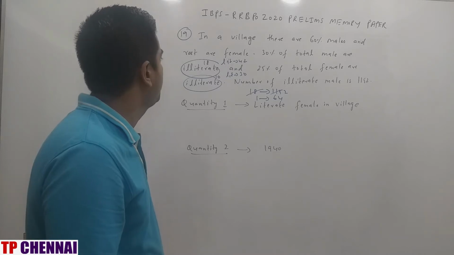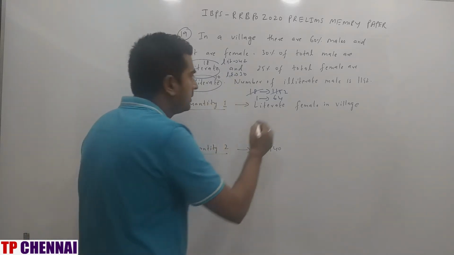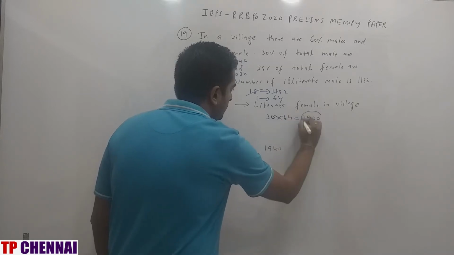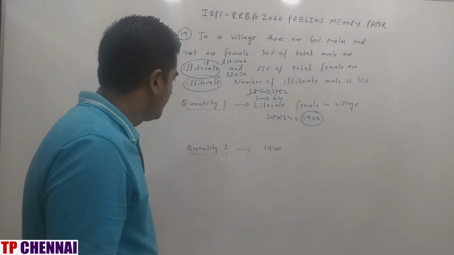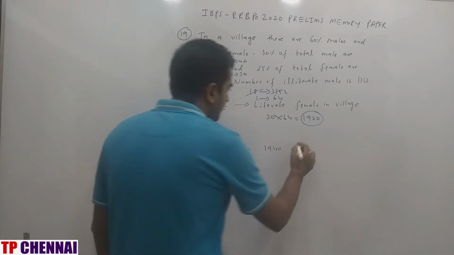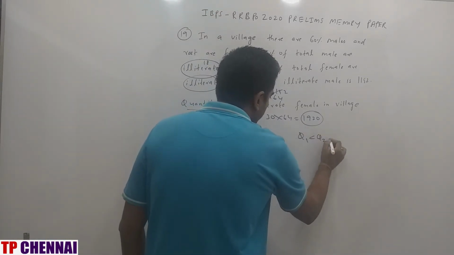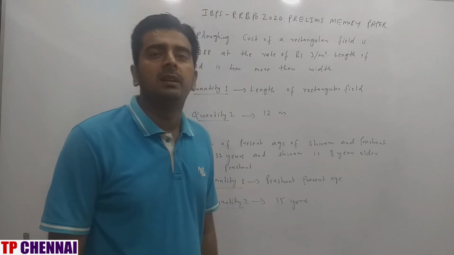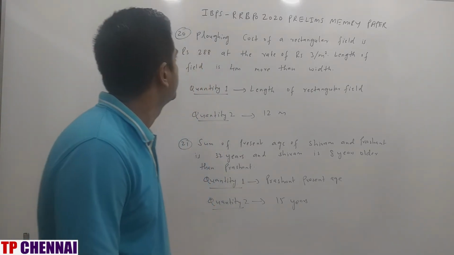Literate female is how much? 30. So 30 parts is how much? 1920. And quantity 2 they have given you 1940. So what is my answer? Quantity 1 is less than quantity 2. So I hope you are clear with the previous question. Now we'll see the next two questions.